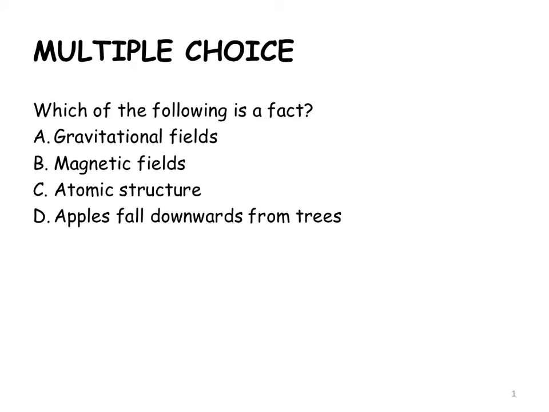First question, which of the following is a fact? Remember that facts are observations. So an apple falling from a tree is an observation. Gravitational fields, we can't see fields. We can't see magnetism. We can only see two magnets attracting. We can only see objects falling. We cannot see what's inside an atom. So the only fact over here is going to be D.